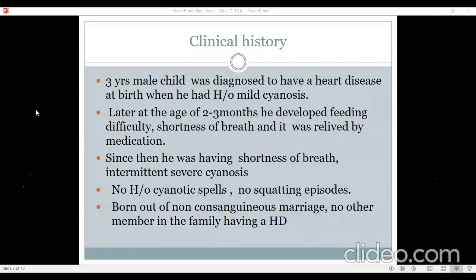Double outlet right ventricle again behaves very much like a large VSD only, and therefore you may have features of heart failure in all of them, but cyanosis usually develops a little later rather than present at birth. So by this history, I'm going to think about transposition as number one diagnosis. But yes, you have to keep the whole group in mind, which consists of truncus arteriosus, unobstructed TAPVC, double outlet right ventricle, single ventricle, and so on. I think we can enumerate those causes later.